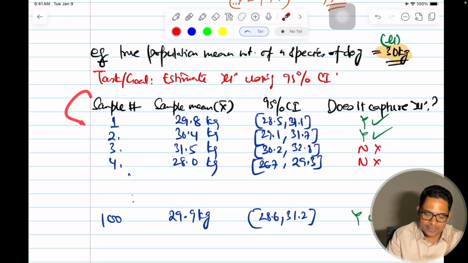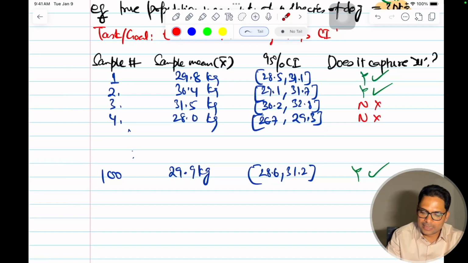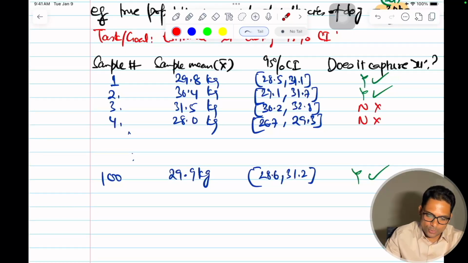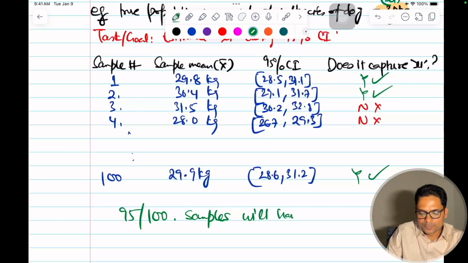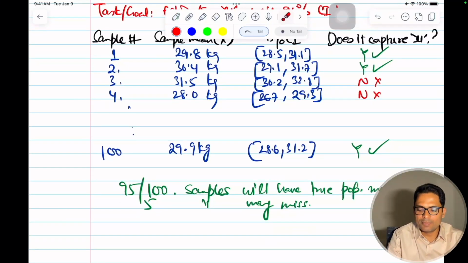So what I am saying is that a 95% confidence interval means that if I do it in the long run, 95 out of 100 such samples will have the true population mean, and 5 samples may miss. Like these 2 samples don't have it. Similarly, 5 samples may miss capturing the true population mean in the given range. That's what a 95% confidence interval means. I hope this is clear now.